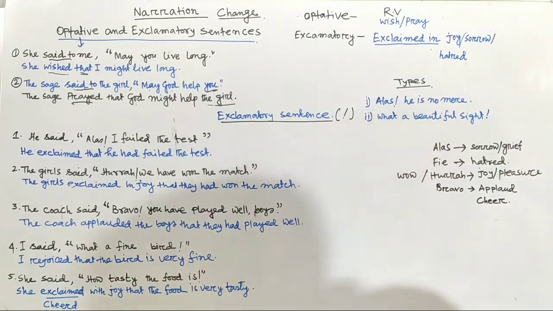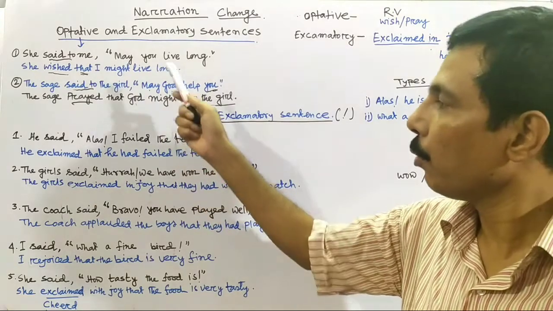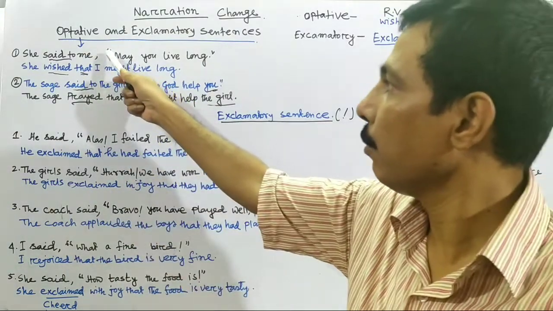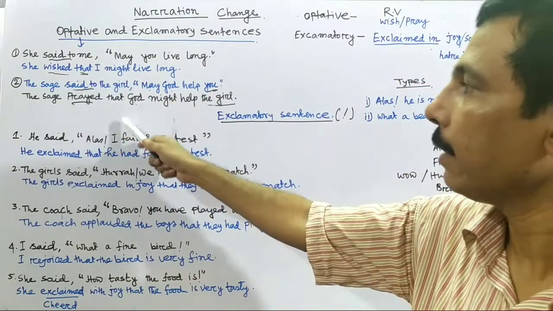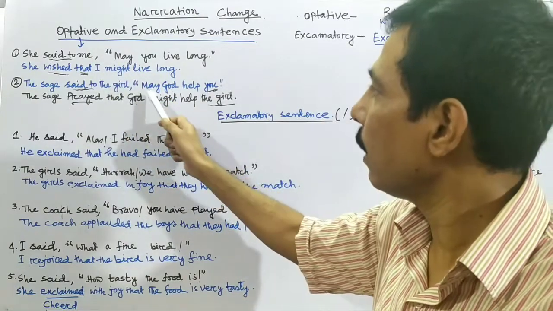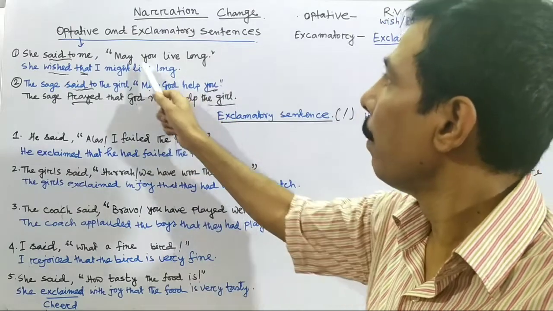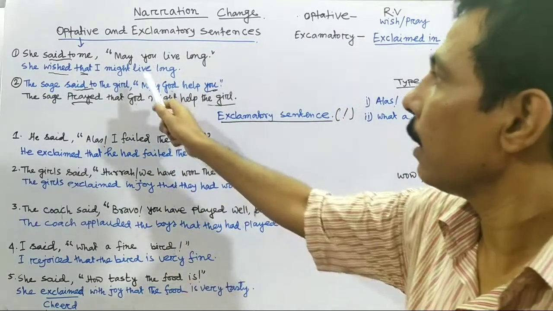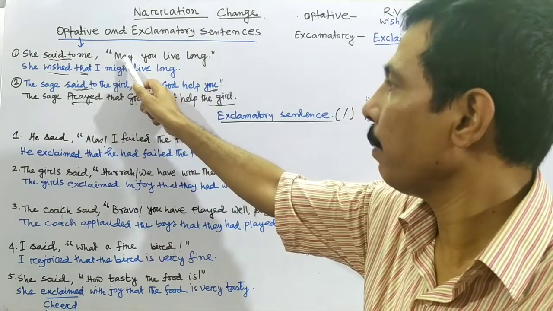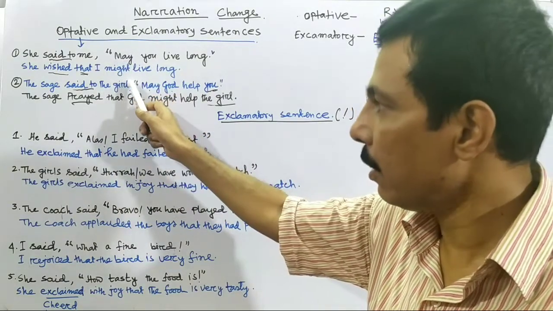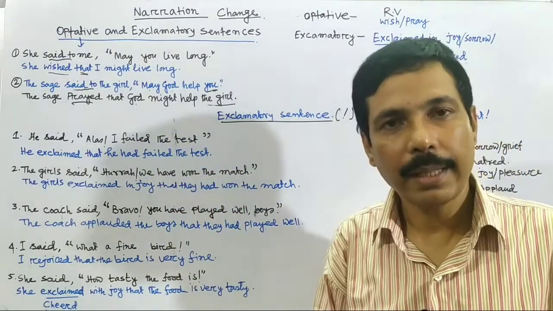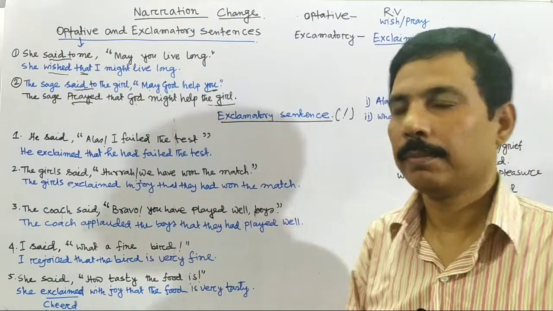For an optative sentence, you follow these rules. Number 1, use the reporting verb say, wish or pray. Then for the removal of inverted commas, you write that. Then you turn the sentence, may God help you, may you live long. Take the subject first. Then change the tense: in the place of may, you write might. God might help you. She said God might help you. She prayed that God might help you.